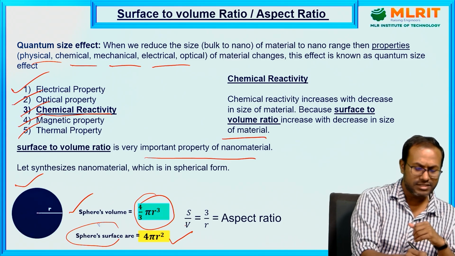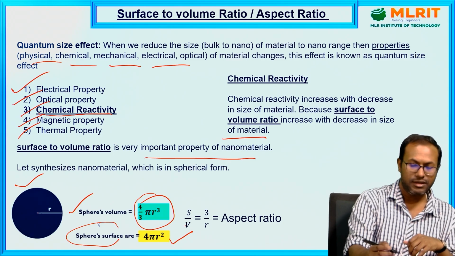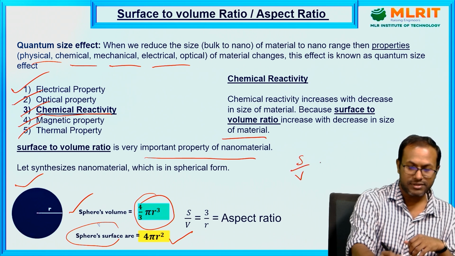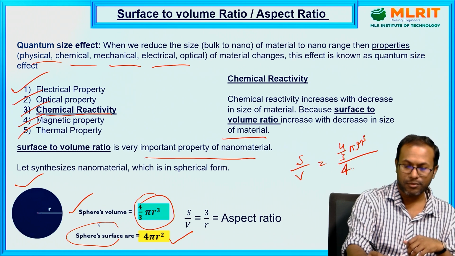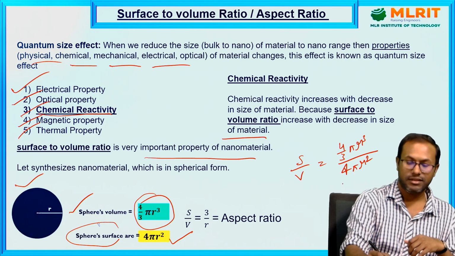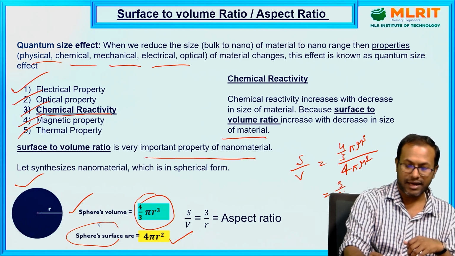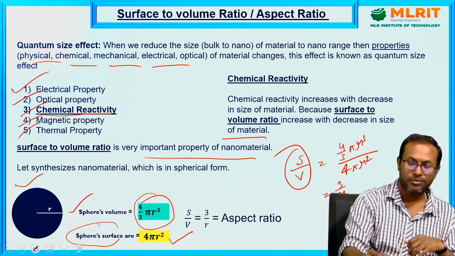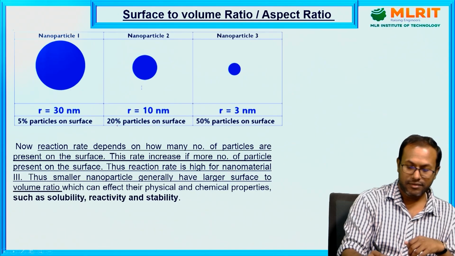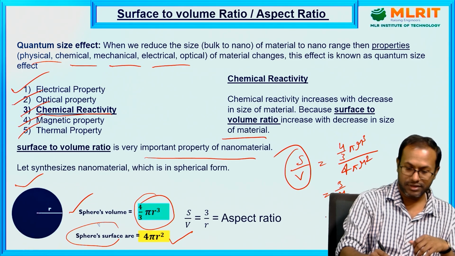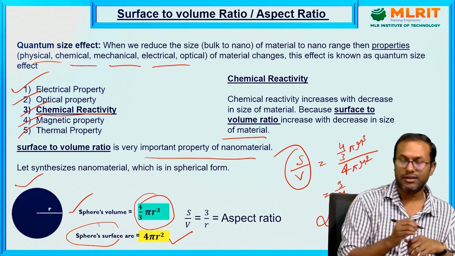This means the surface by volume ratio will be 4 pi r square divided by 4 by 3 pi r cube. This gives 3 by r. So this surface by volume ratio is inversely proportional to r.